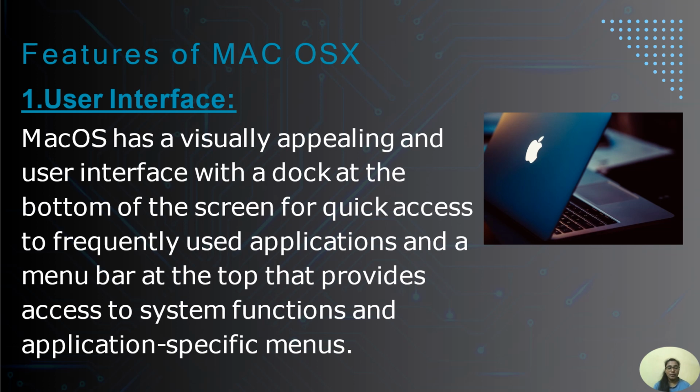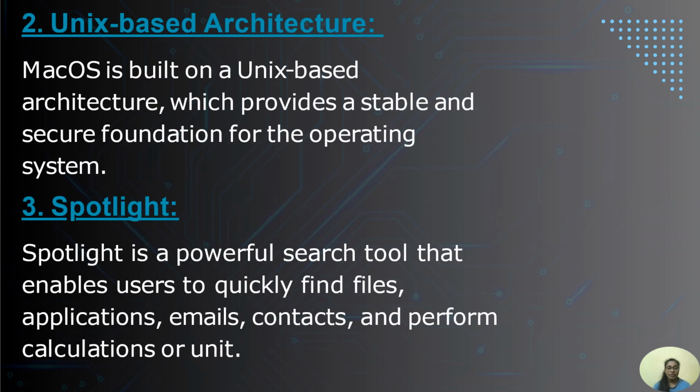The first one is user interface. macOS has a visually appealing user interface with a Dock at the bottom of the screen for quick access to frequently used applications and a menu bar at the top that provides access to system functions and application-specific menus. The second feature of macOS X is Unix-based architecture. macOS is built on a Unix-based architecture, which provides a stable and secure foundation for the operating system.